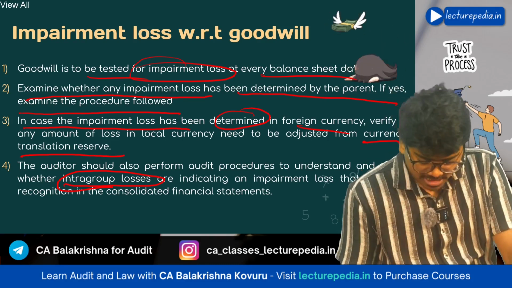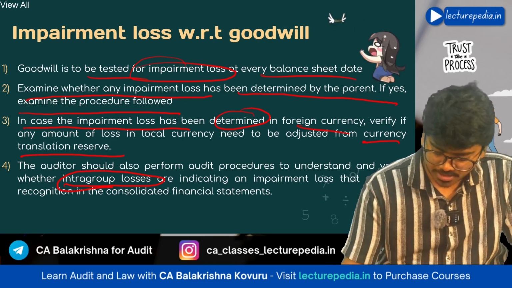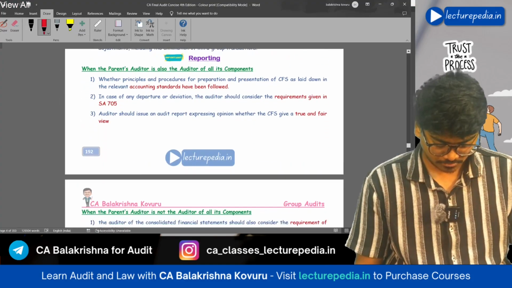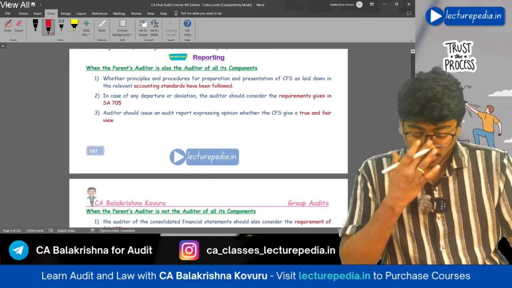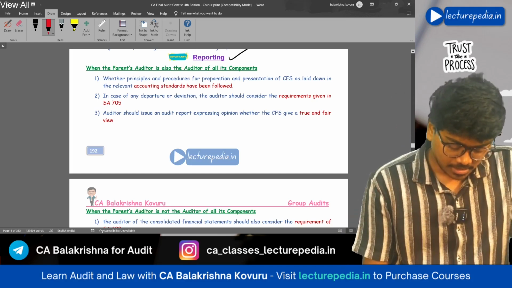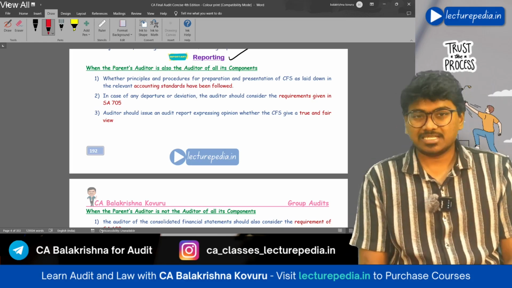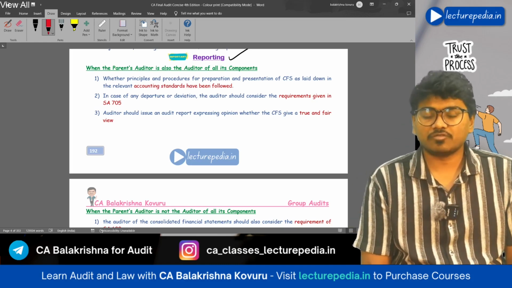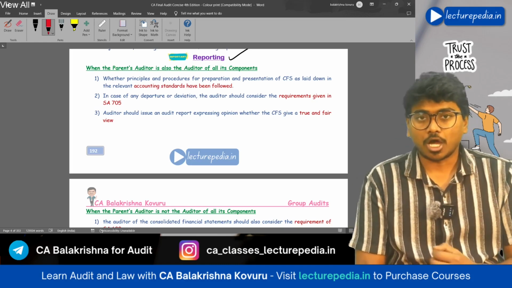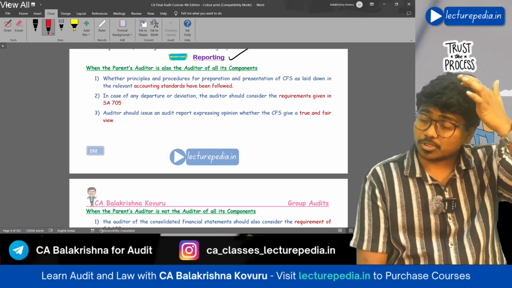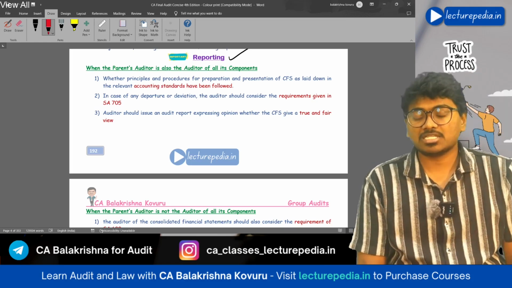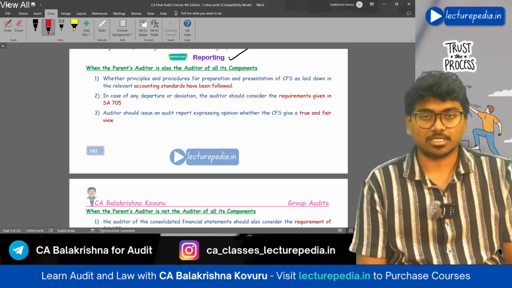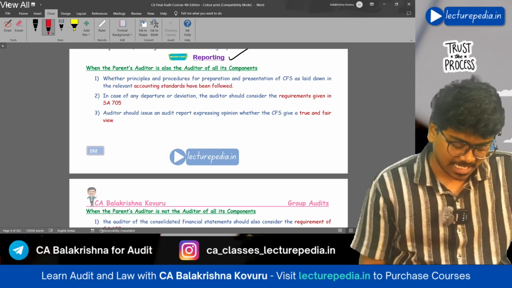Okay, that aspect we will see from the book. Let me open the book now. Regarding reporting, basically if you see here, there are 5 scenarios. So in each of these scenarios, how should the auditor report, and what considerations have to be taken into account by the auditor? Let us discuss each scenario wise.